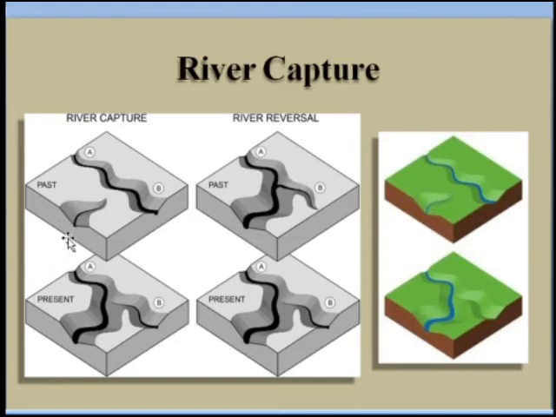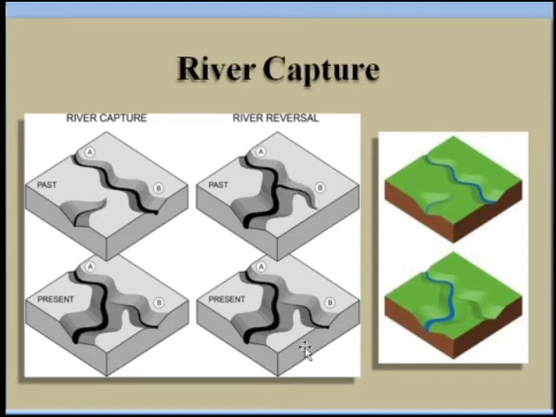Then after some time, in the second figure you can see after some long years, this small stream is meeting the main river. Then now the large volume of the water is flowing in this direction, and the volume of the water on this side is very less.